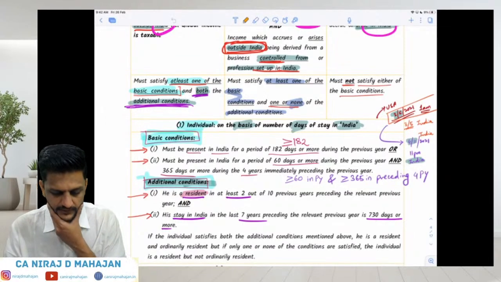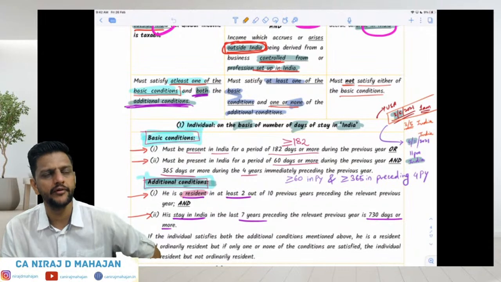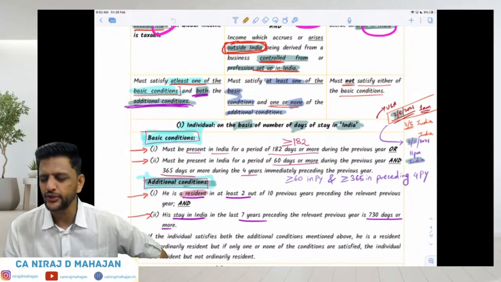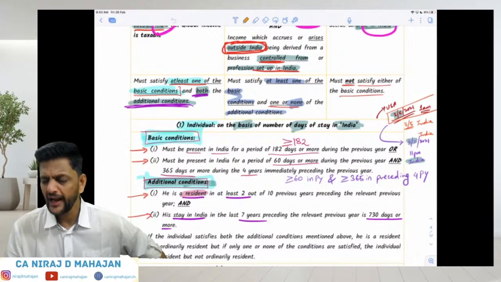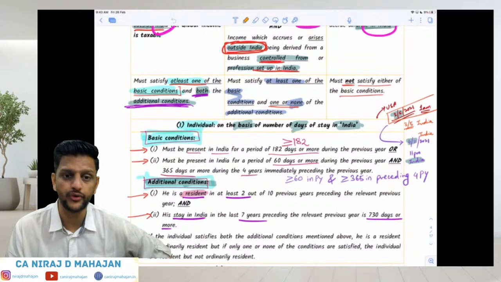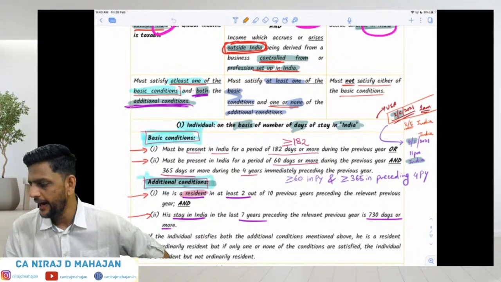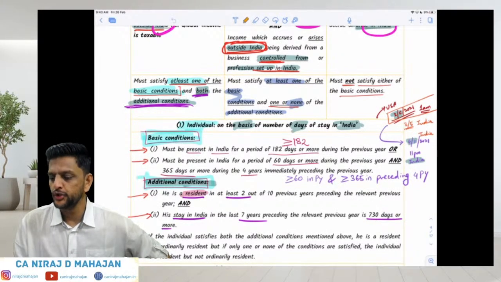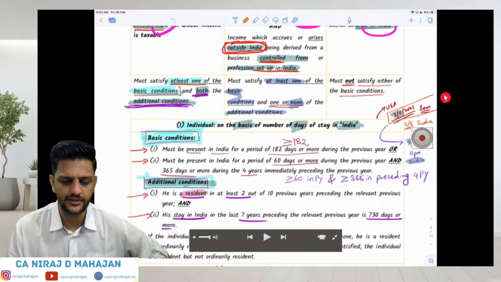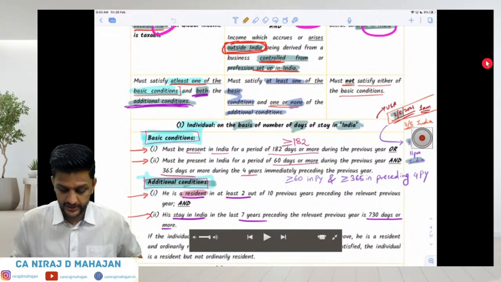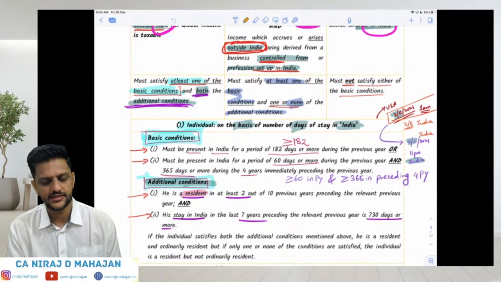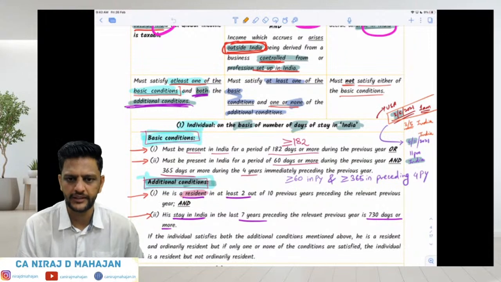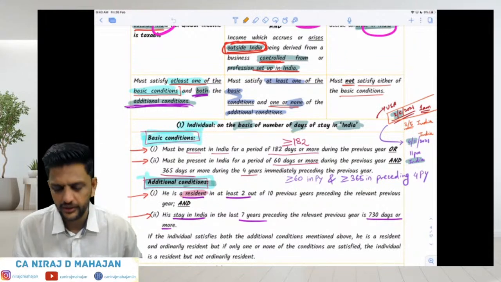What is basic condition number 1? At least 182 days in the PY. Basic condition number 2: at least 60 days in the PY, but at least 365 days in the last 4 years. Additional condition number 1: he should be resident of at least 2 years in the last 10 years. And additional condition number 2: at least 730 days in the last 7 years in India.